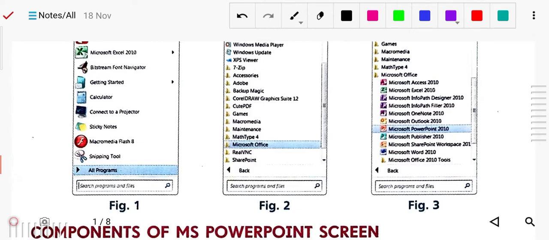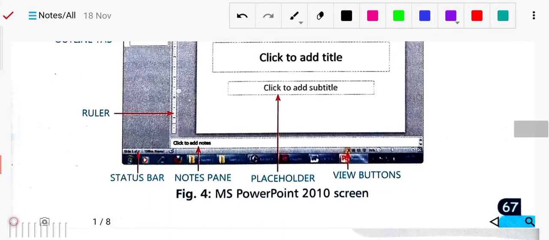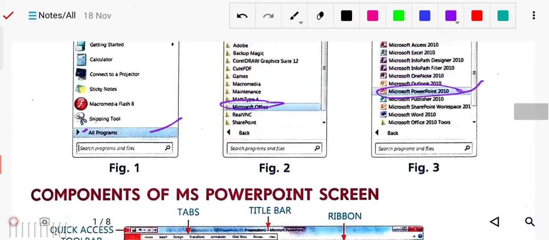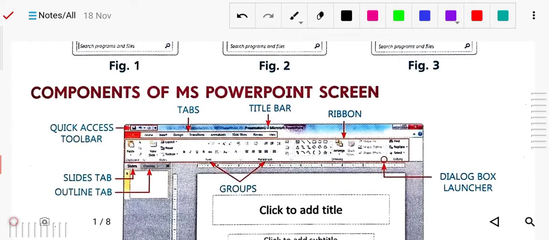After clicking on the start button, you will see the All Programs option. In All Programs you will see Microsoft Office. After that you will see Microsoft PowerPoint 2010. Whenever you click on this, you have the window. This is the window for MS PowerPoint 2010. In this window there are some components, the components of the Microsoft PowerPoint screen. You should know which part is called what.